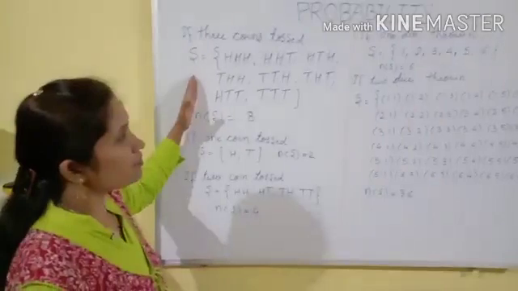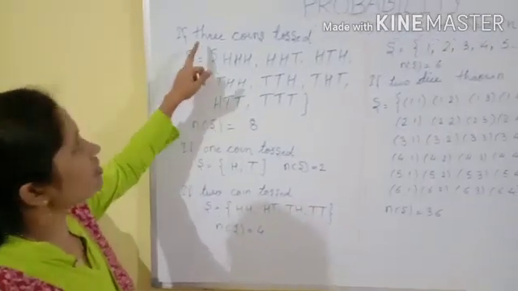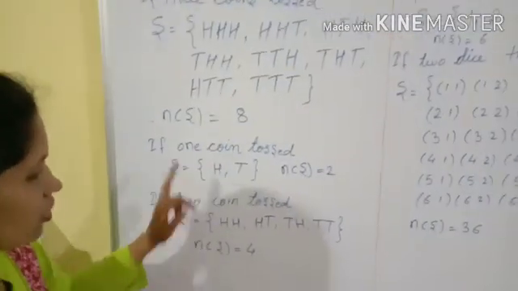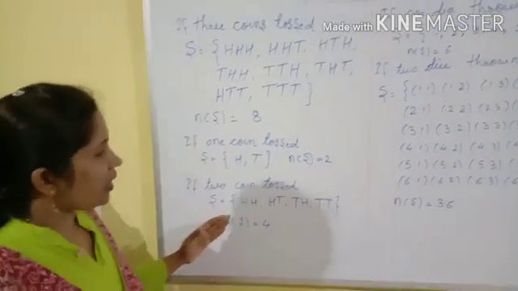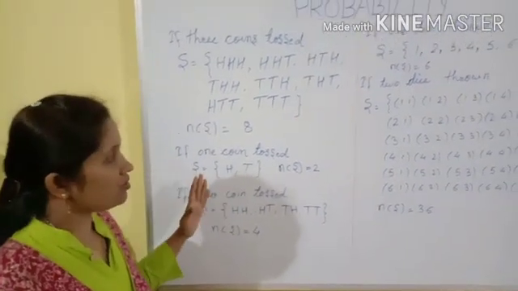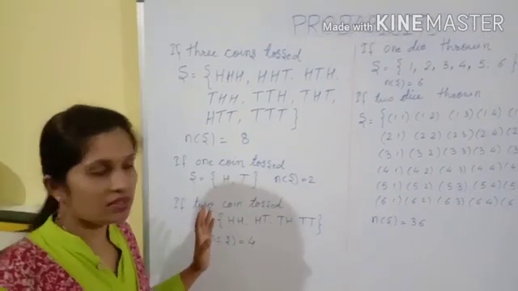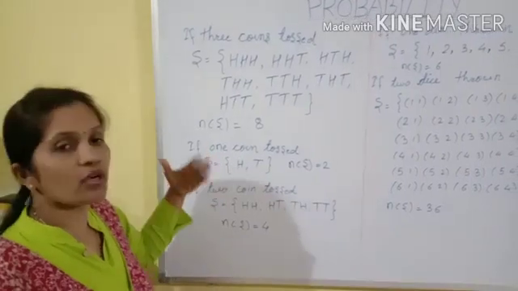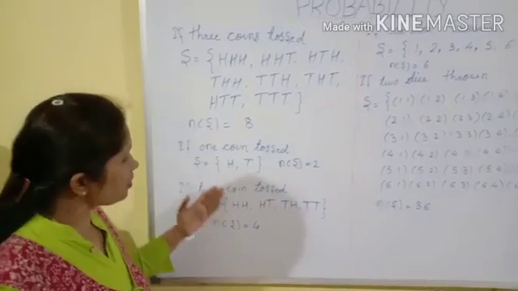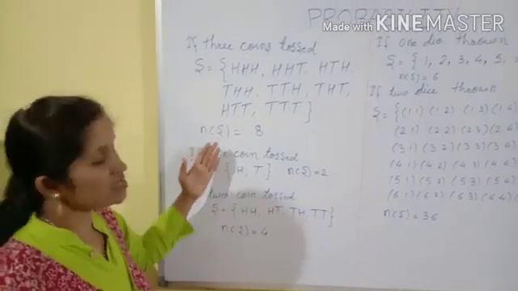So with the help of this explanation, when 1 coin is tossed, or when 2 coins or 3 coins are tossed, we have outcomes here, and with the use of these outcomes we can solve any example. To solve these examples according to our question, we can use different outcomes, a different sample space.